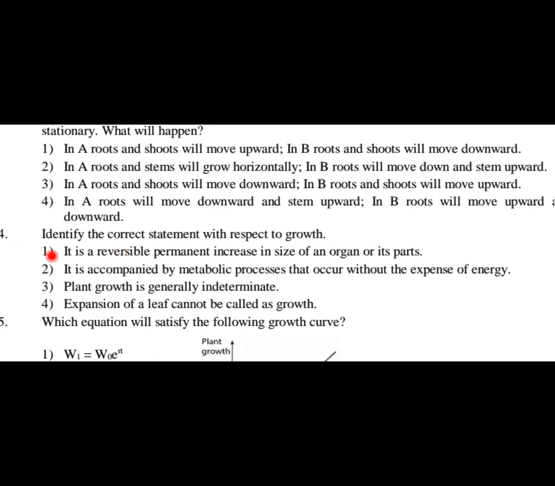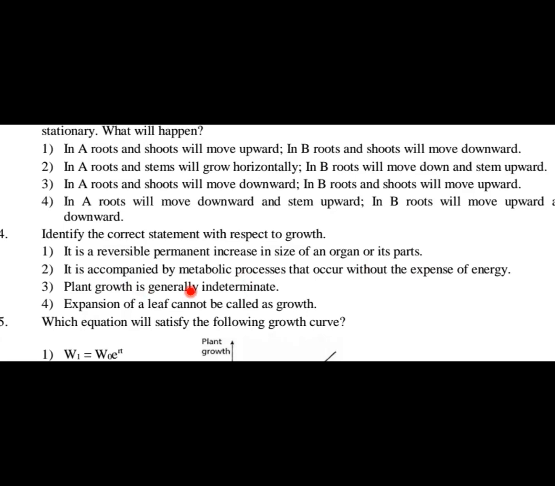Let us come to option 2. It is accompanied by metabolic processes that occur without the expense of energy. Even this is wrong, because growth can never occur without the expense of energy. Whenever there is growth, definitely there should be an expenditure of energy, because metabolism requires energy expenditure. So statement 2 is also wrong. Let us come to statement 3. Plant growth is generally indeterminate. Yes, absolutely right. Option 3 is the right answer here.